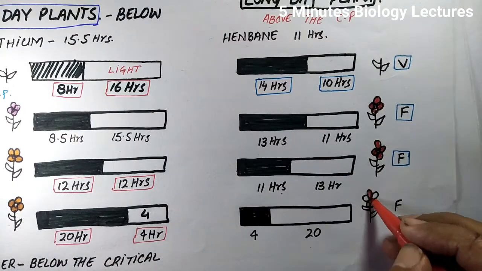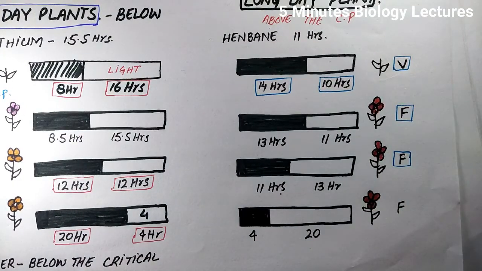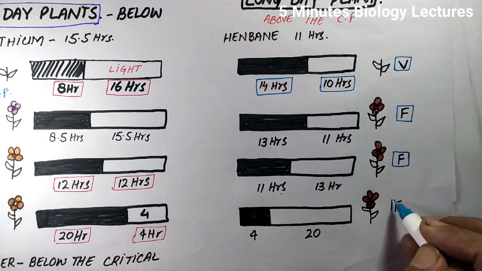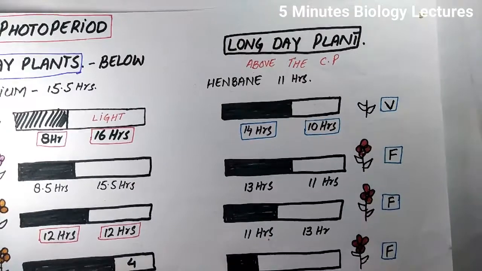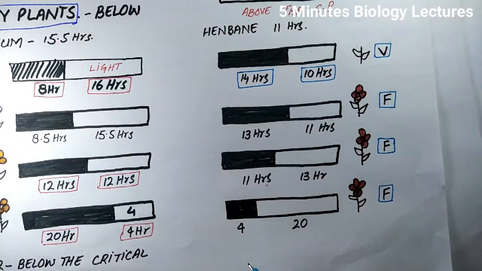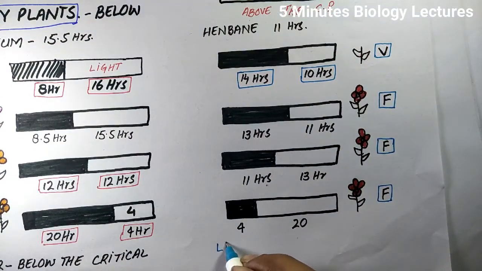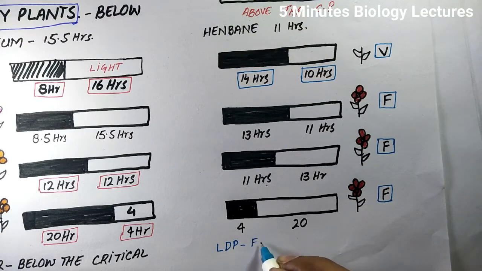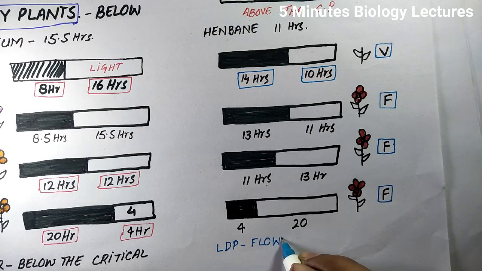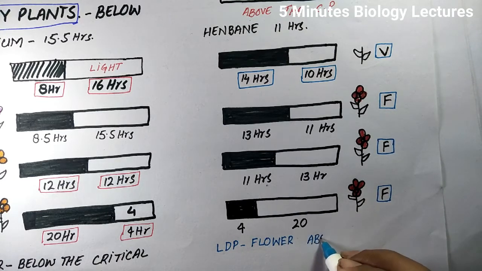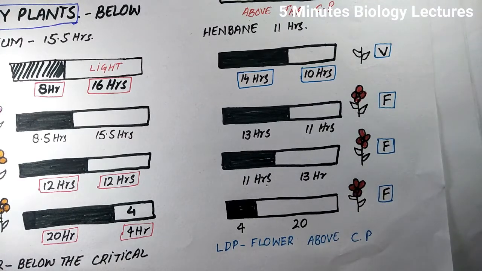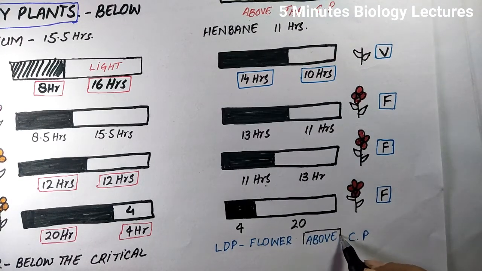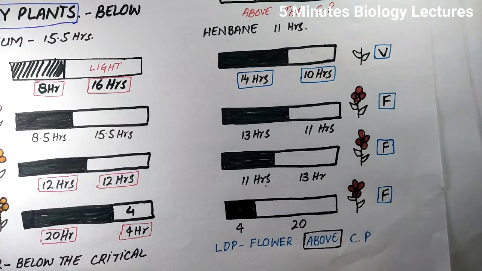Here in these examples, as we discussed, xanthium is a short day plant with a critical photoperiod of 15.5 hours, whereas henbane is a long day plant with a critical photoperiod of 11 hours. Henbane, a long day plant, produces flowers with the gradual increase of the light period from 11 hours, whereas xanthium, being a short day plant, will flower with the gradual decrease in the photoperiod from 15.5 hours.